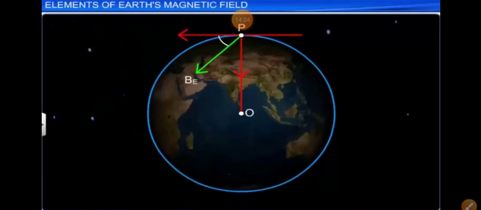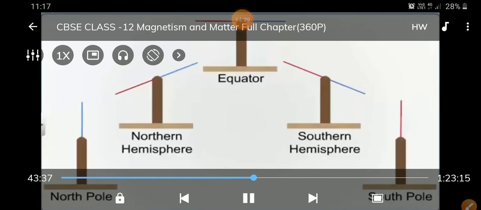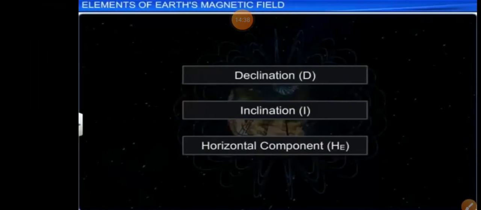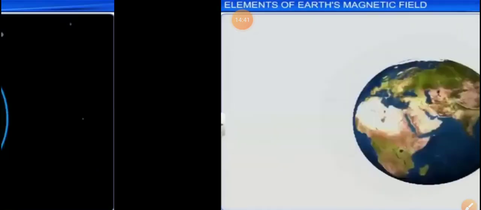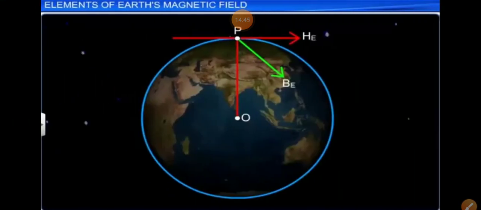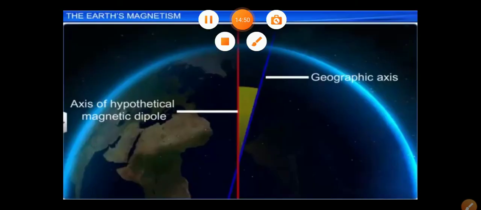See here, the various positions are given: the north pole, the northern hemisphere, equator, the southern hemisphere, and the south pole. The declination will be in these positions. Now we can see about the magnetic declination and the dip.